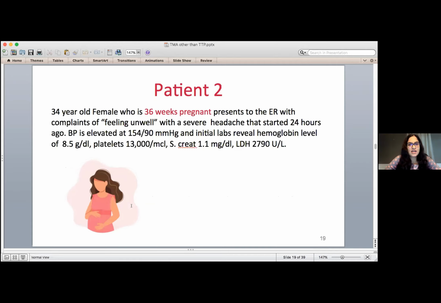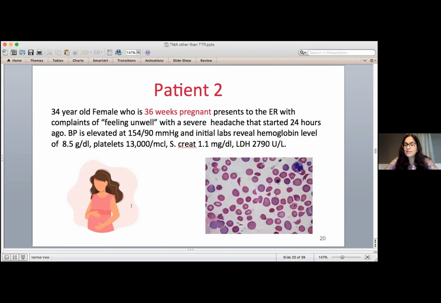And labs that are done show her hemoglobin's down to 8.5. Platelets are down to 13,000. Her kidney function is still okay, and her LDH numbers are up. Now, this is quite a frightening situation because we don't want to risk the mom or the baby. The blood smear, again, looks like a TMA. There are these fragments, and we don't see too many platelets.